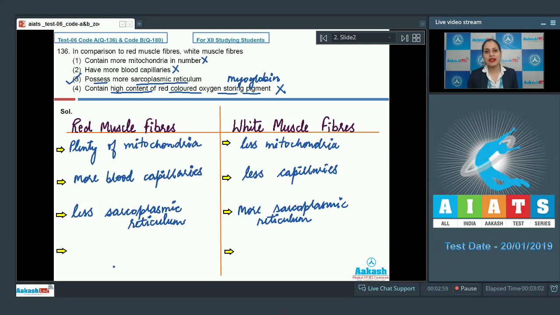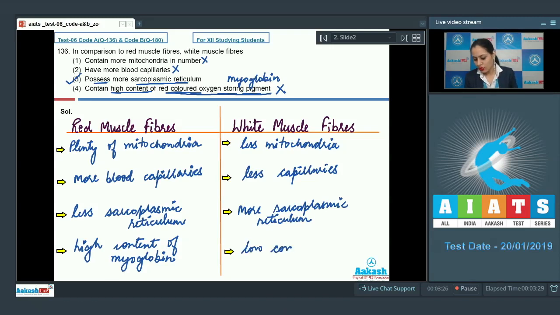This is an incorrect option because red muscle fibers contain high content of myoglobin, which is a red colored oxygen storing pigment in these fibers, in comparison to white muscle fibers which contain low content of myoglobin. So the correct answer to this question is option number 3. Let's move on to the next question.